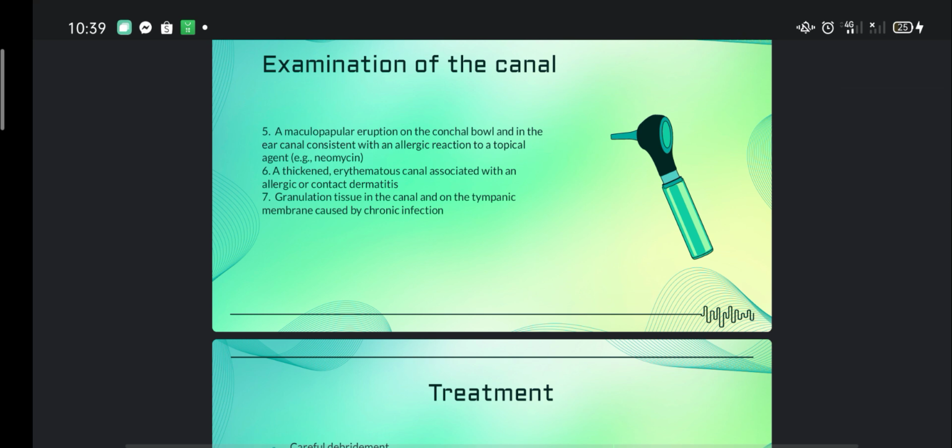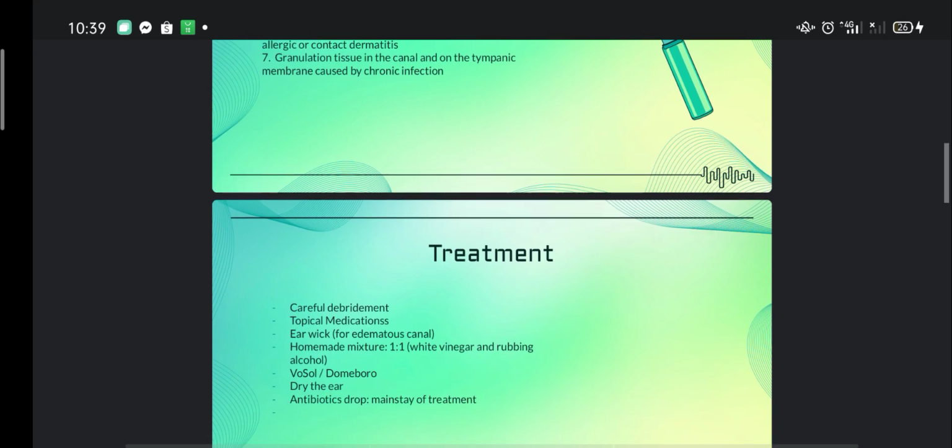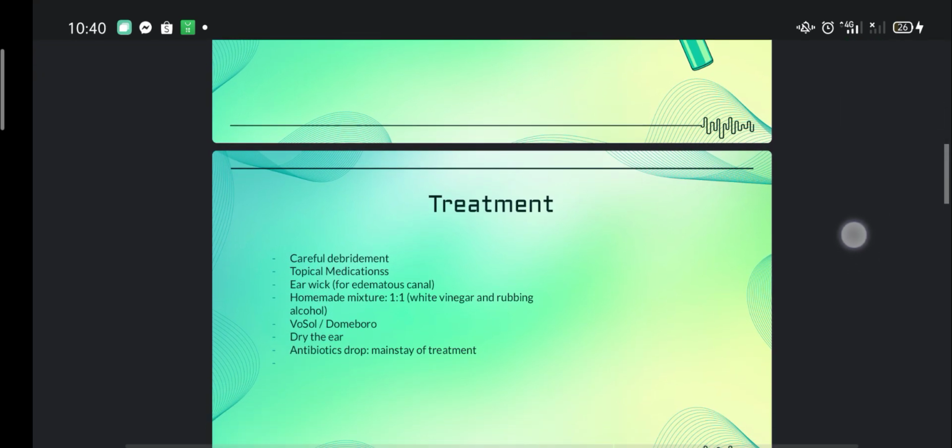Or it could be a maculopapular eruption on the conchal bowl and in the ear canal consistent with an allergic reaction to a topical agent, or a thickened erythematous canal associated with an allergic or contact dermatitis, or granulation tissue in the canal and on the tympanic membrane caused by chronic infection.